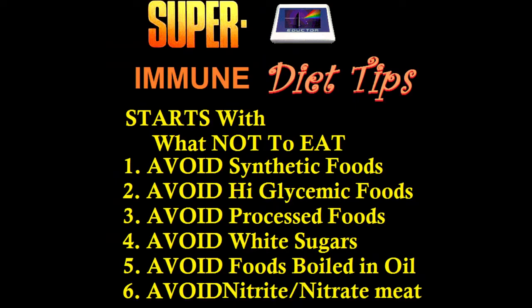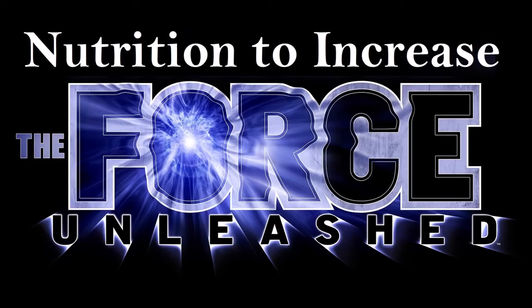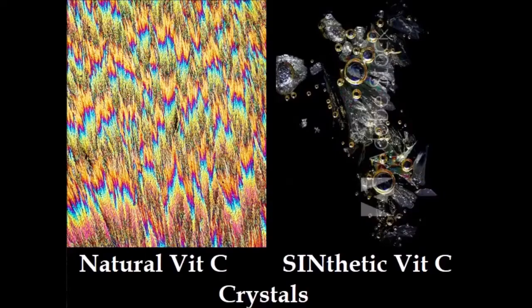So we must avoid synthetic foods, the patented foods, avoid the high glycemic foods, the processed foods, the white sugars, foods boiled in oil, nitrates, in order to sharpen and get our energy, to increase the force, the prana, the chi, to follow the Tao and the Dharma, and to have the best control over our lives. Here's natural vitamin C on the left, crystallized, and synthetic vitamin C.